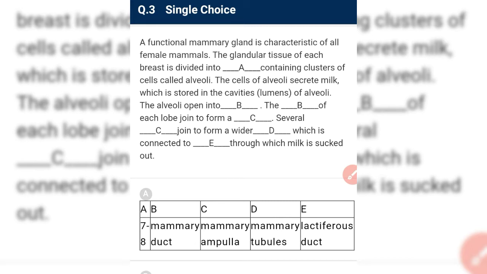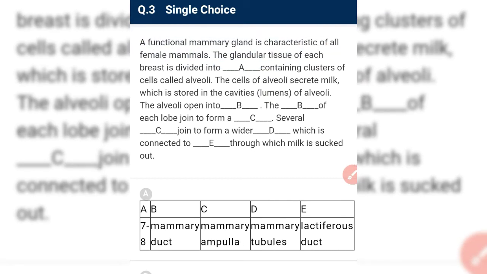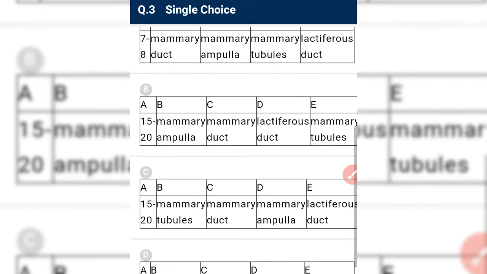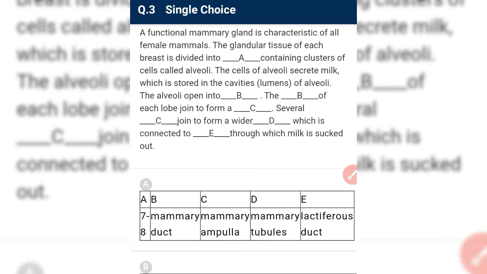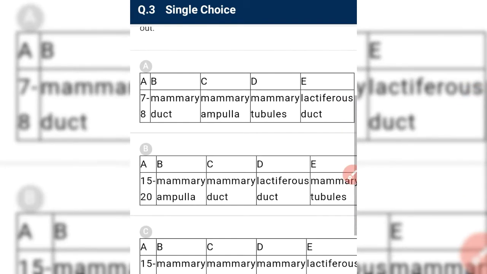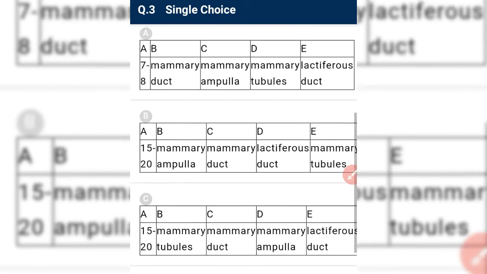The alveoli open into tubules, the small pipes, and then into ducts, which are the bigger pipes. So B is tubule, and the tubules join to form a duct. C is duct, so B and C can be the answer.